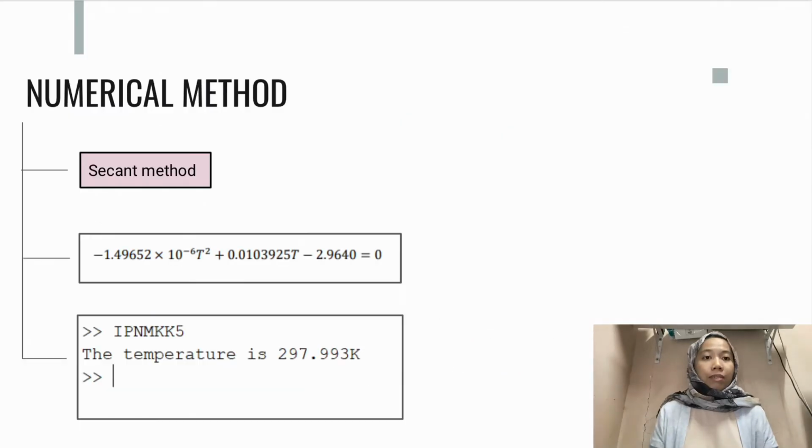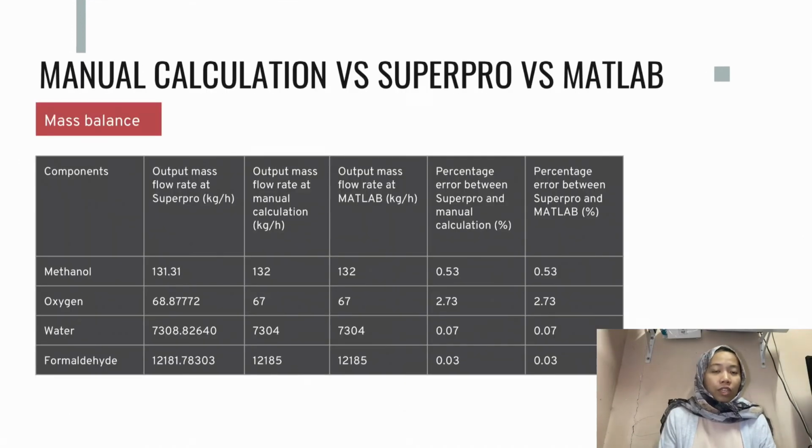For the numerical method part, we would like to find the temperature when the specific heat of water is equal to 75.3956 joule per mole Kelvin. Therefore, the secant method is used to solve this problem. Here we can see the equation that will be used to find the temperature. After we run the program, we will get the temperature is 297.993 Kelvin, which when we round it off, we will get 298 Kelvin.